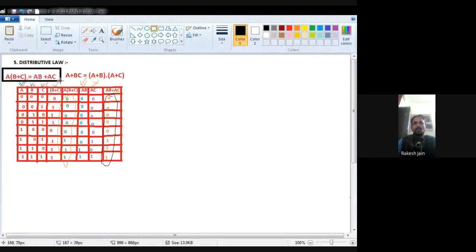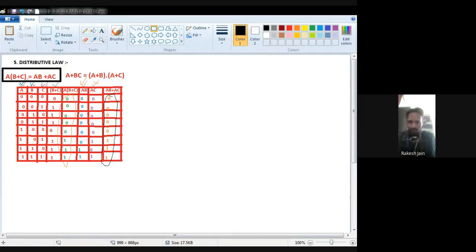Now A is 1, C is 0. Because C is 0, I find a 0, so 0. Now again I find a 0, that's why again 0. And 1 and 1, that's why 1. Kindly see the A dot C operation. Just see A and just see C, and then perform AC. Wherever I find a 0, the output is 0.